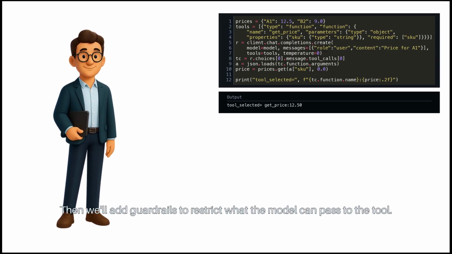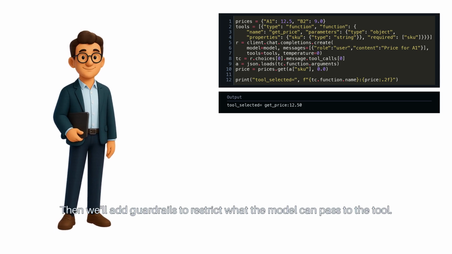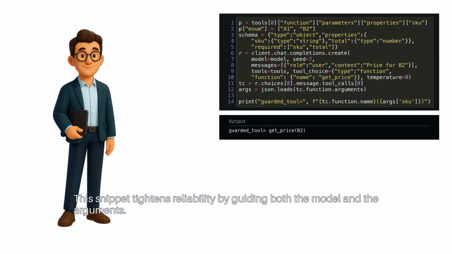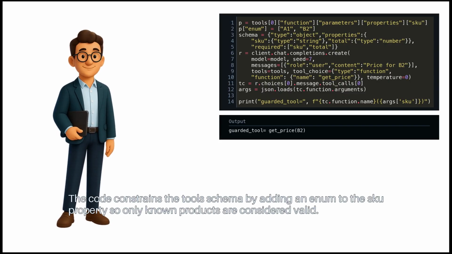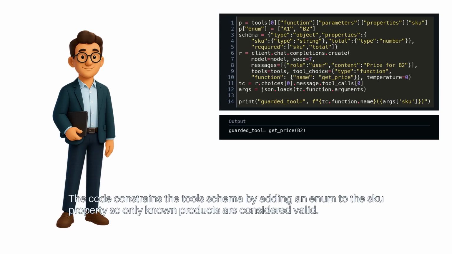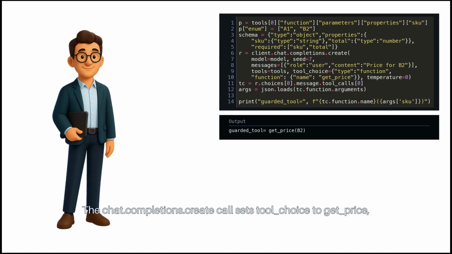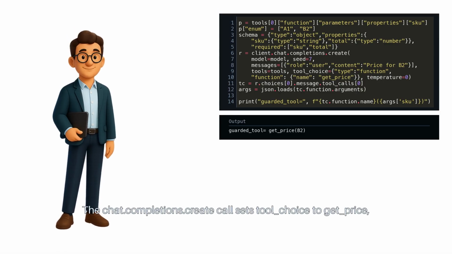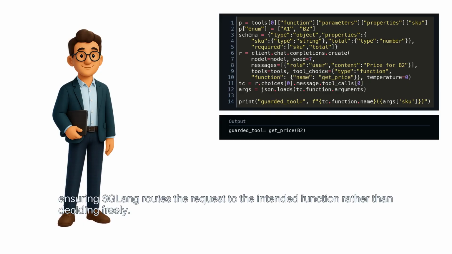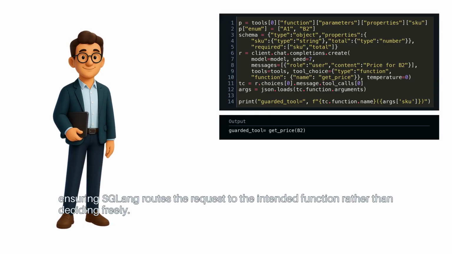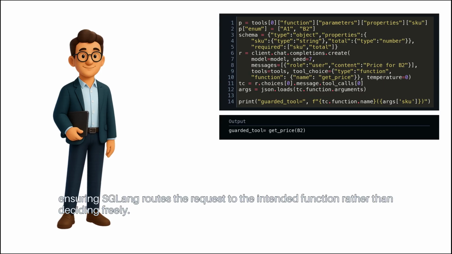Then, we'll add guardrails to restrict what the model can pass to the tool. This snippet tightens reliability by guiding both the model and the arguments. The code constrains the tool schema by adding an enum to the SKU property, so only known products are considered valid. The chat.completions.create call sets tool choice to getPrice, ensuring SGLang routes the request to the intended function rather than deciding freely.